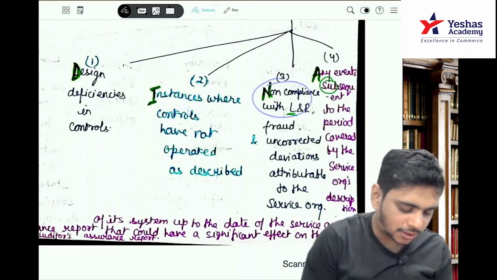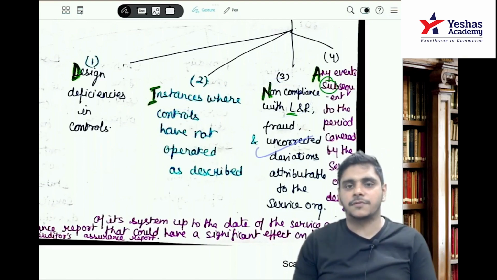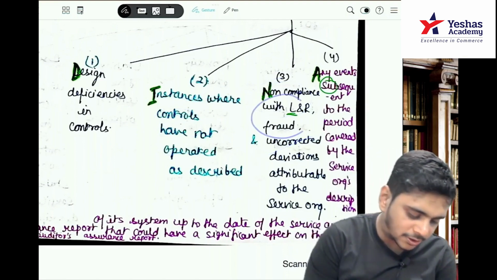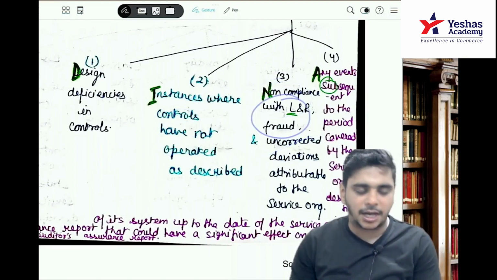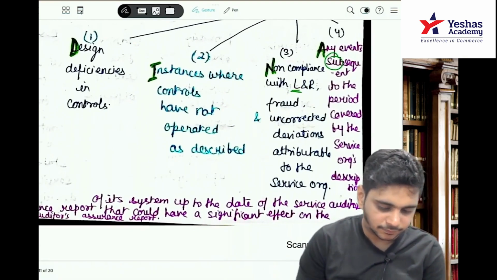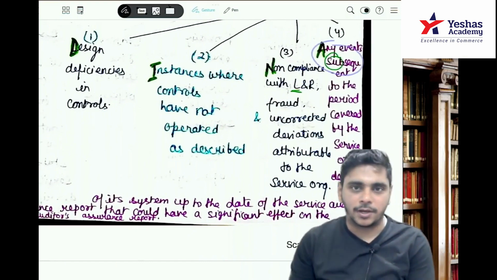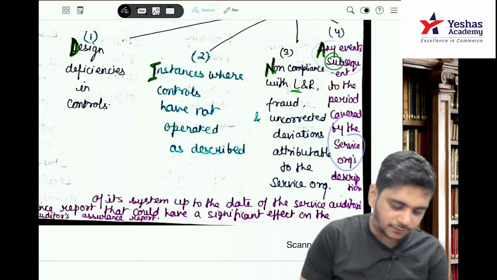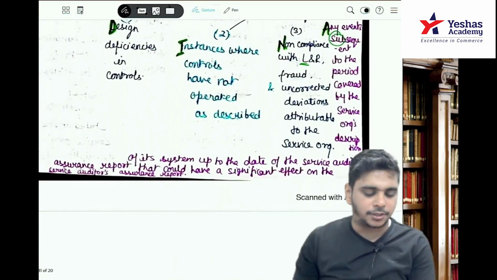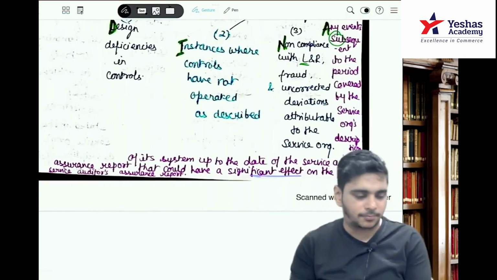N, non-compliance with laws, regulations, fraud, uncorrected deviations attributable to the service entity. Then A, any event subsequent to the period covered by the service organization's description of its system up to the date of the service auditor's report that could have a significant effect on the service auditor's assurance report.